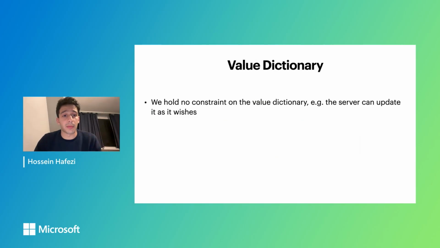And the value dictionary, so I mentioned we don't really have any constraints on it, so the server can update it as it wishes, but the value dictionary is important for proof of consistency. And to remind you, proof of consistency is when we want to prove some value hasn't changed from some epoch